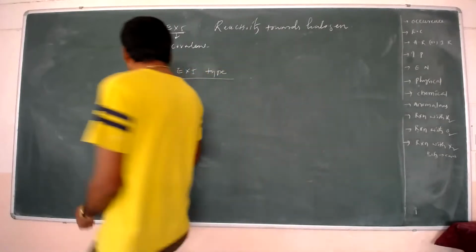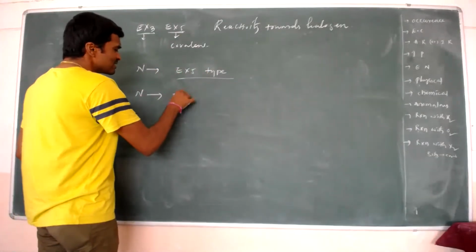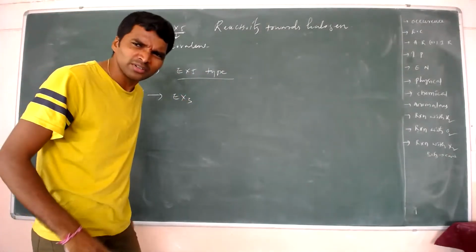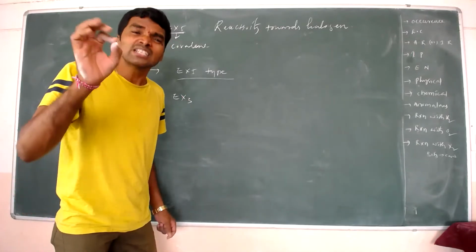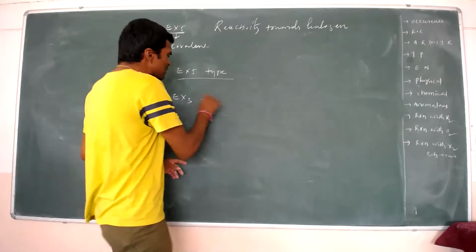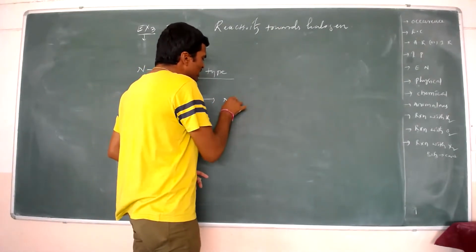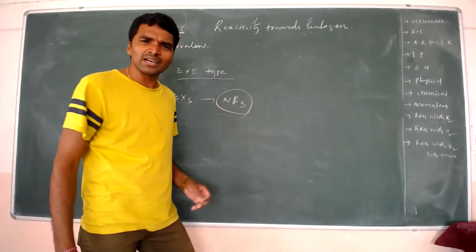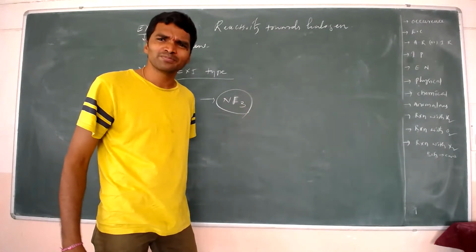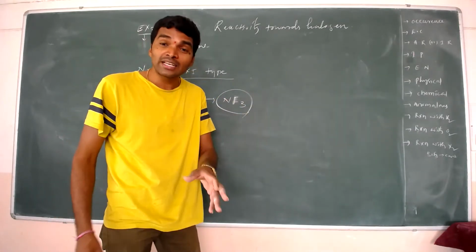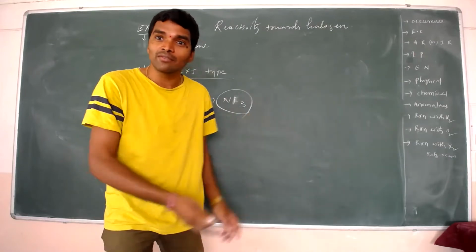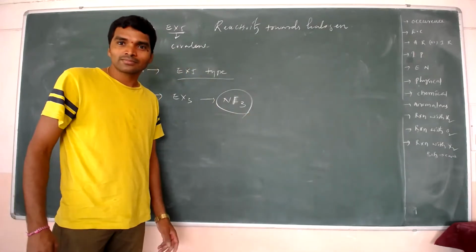The only stable compound of nitrogen is NF3. Other nitrogen trihalides are unstable and explosive.